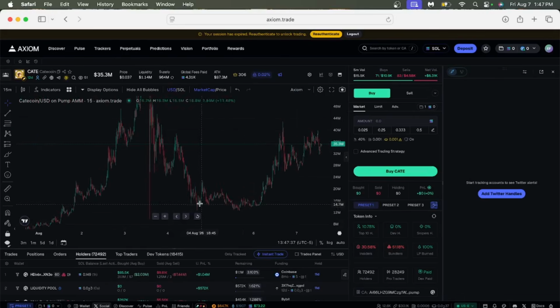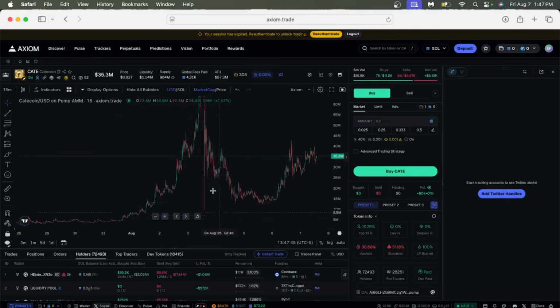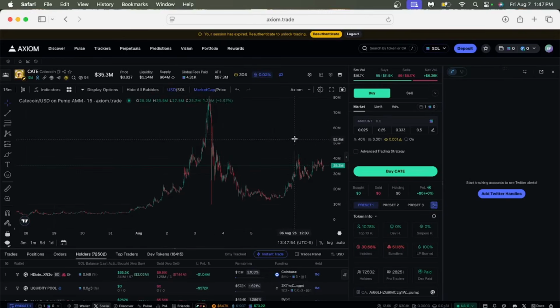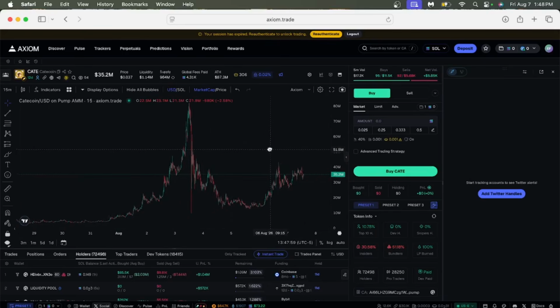As you guys can see, this started to trade sideways after a huge run up to a dip. And once the chart starts to do this, that's a good signal to buy. Now, will this coin go back to 80 mil? I'm unsure, and I honestly think it probably won't, unfortunately.